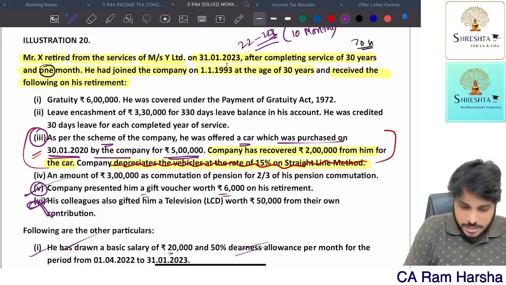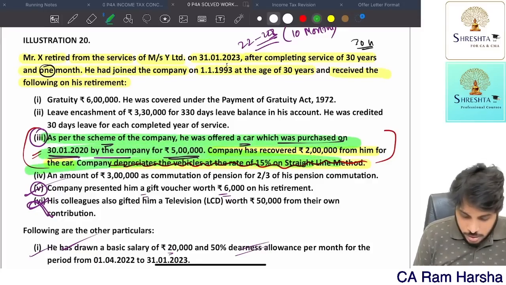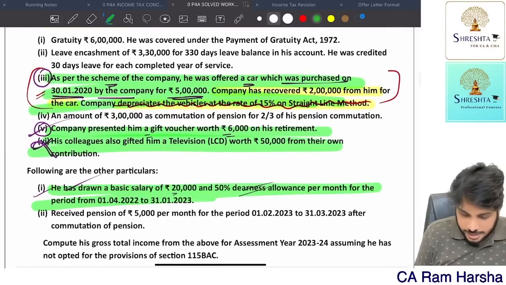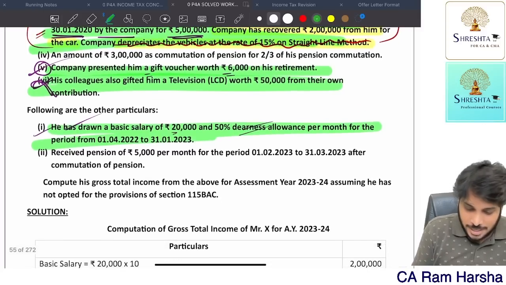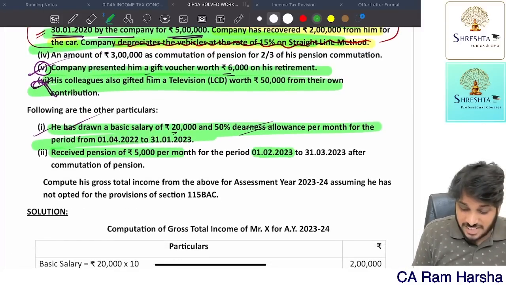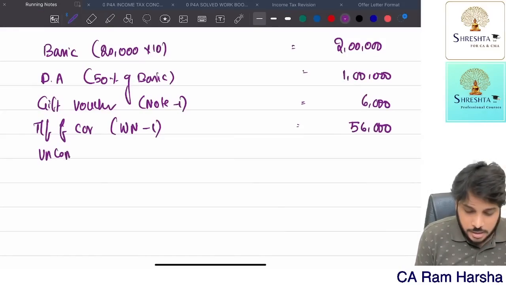So car adjustment is over. Let us highlight that in green color. Gift voucher is over. LCD point we considered. Basic and DA point we considered. Sorry, pension is there. So received pension of 5,000 per month from 1st February to 31st March. This is called uncommuted pension.